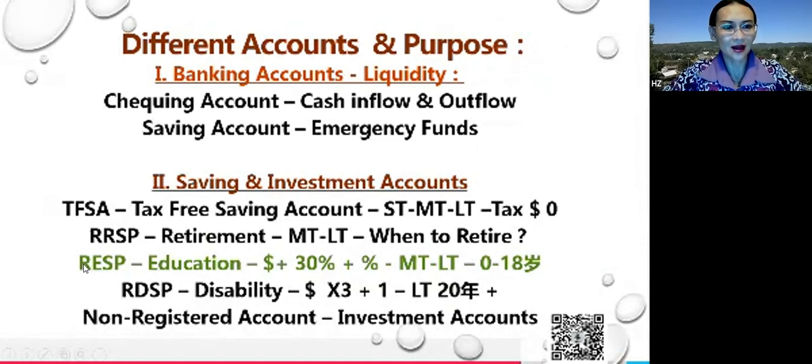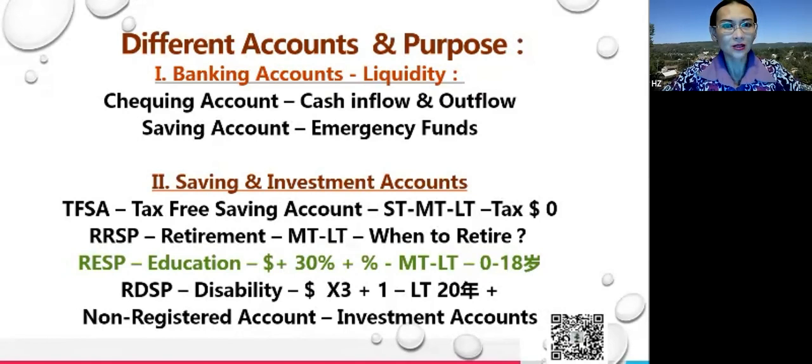Today, we'll focus on RESP for the education. In Quebec, every child can get about 30% of the parents' contribution plus growth of the money, medium term or long term. When the kids turn 18, you can take out the money for the higher education. Then we also will talk about the RDSP plan. That will be March 4th, our topic. Whatever you put in $1, government will give you 3 times.